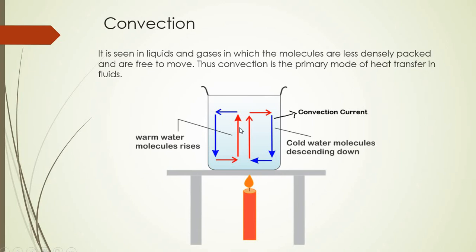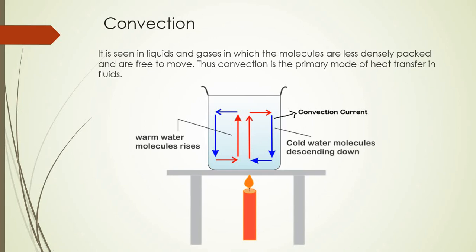The colder and denser water on the top falls to the bottom of the vessel and gets heated in turn. This process continues, resulting in a circulating stream, as you can see in this picture, from the hot region to the cold water. As a result, all the water in the vessel gets heated, and this is called convection.